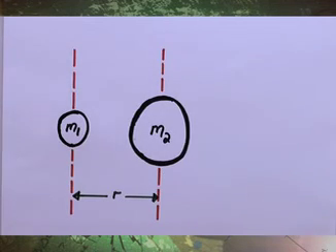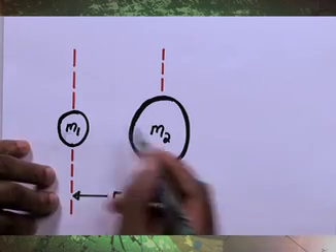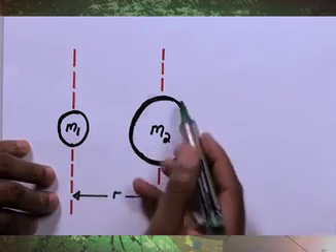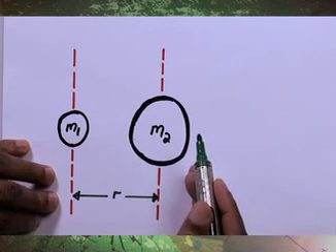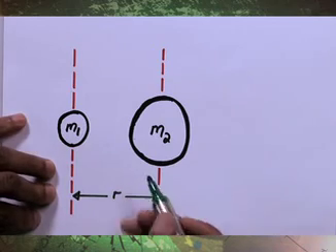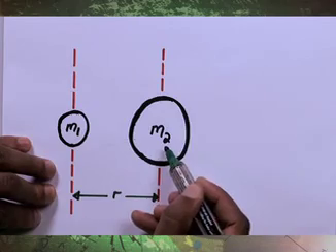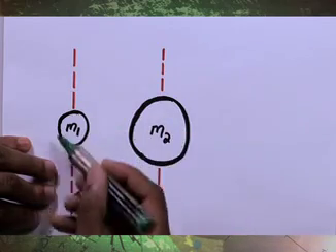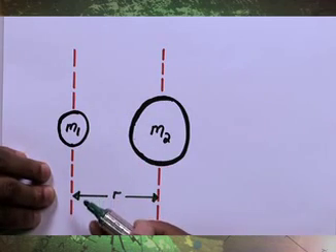Right, let's now have a look at this diagram here. Now, here I've got two objects, M1 and M2. I tried to draw them. I wanted them to look like circles, but I couldn't get them right. But anyway, that's what I have. And now, these two objects here, M1 and M2, are creating a gravitational field around themselves. Okay?